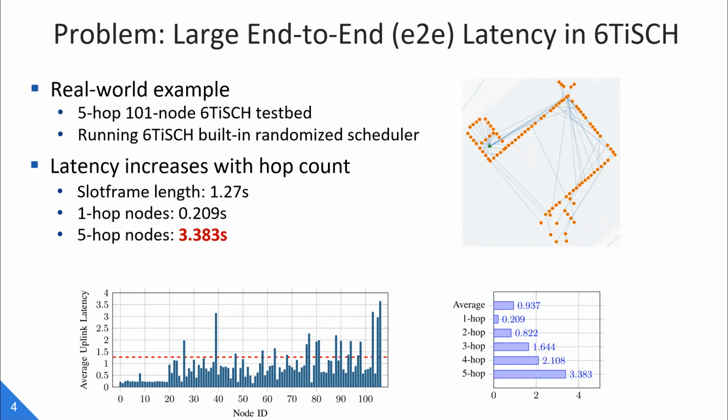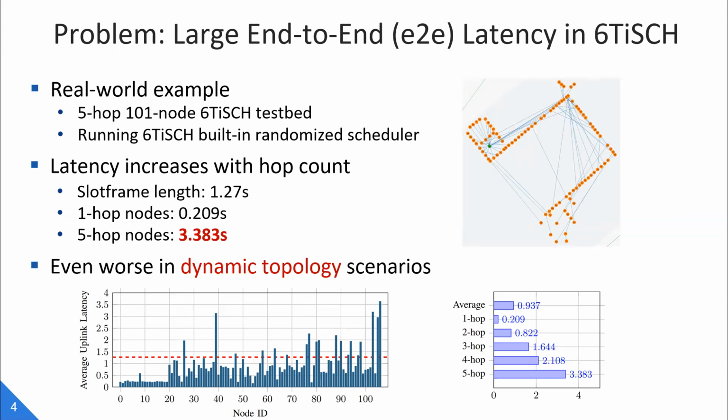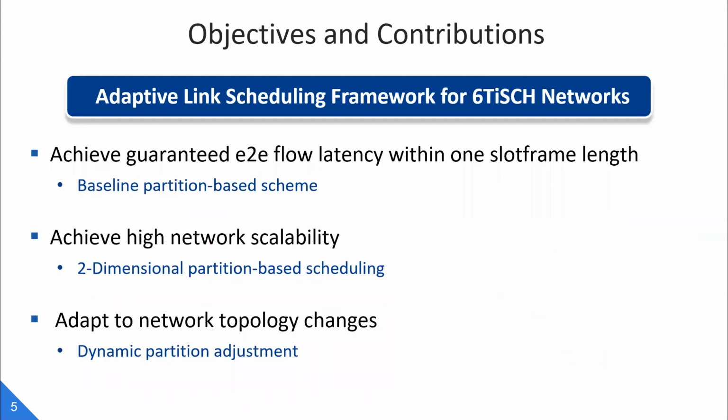The average uplink latency of the 5-hop flows can reach 3.38 seconds, which is almost 3 times larger than the slotframe length. And considering those harsh industrial environments which may cause nodes to frequently change their parents to seek better communication links, this case can be even worse in such dynamic network topology scenarios.